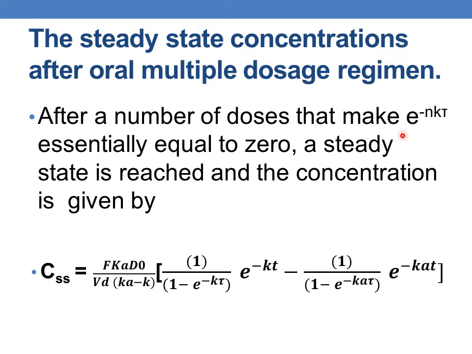Here the term e to the power of minus nk tau is omitted because it has become essentially equal to 0 from the previous equation. So this is the final equation used for determination of steady state concentration.